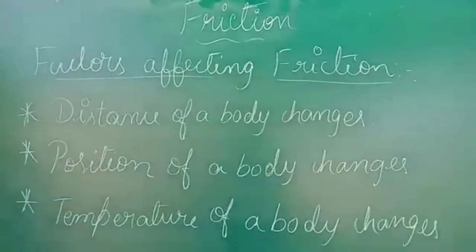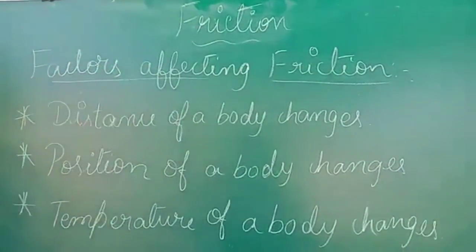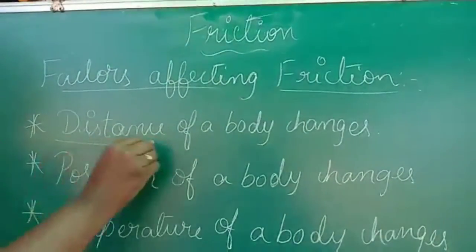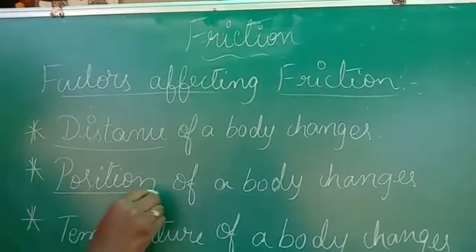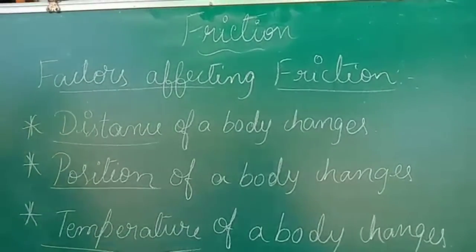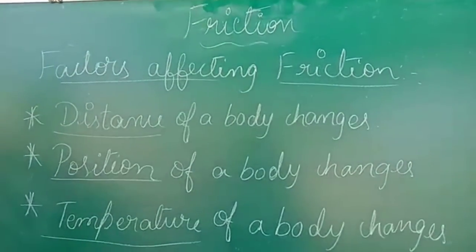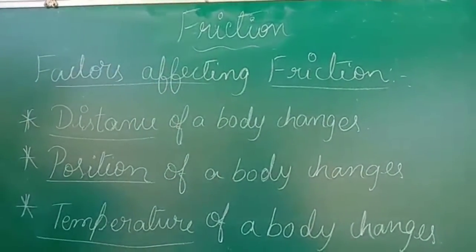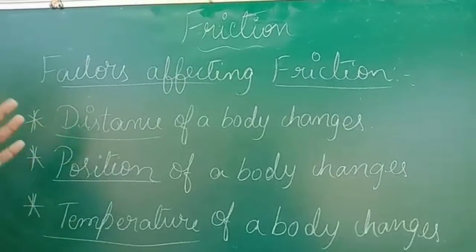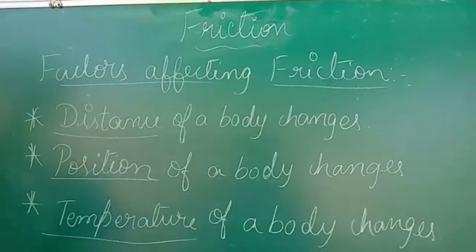So next we'll move on to the factors affecting friction. Okay, so which are the main factors affecting friction? One is the distance, the next one is position, and the other one is temperature. So these three are the main factors affecting friction. Now, distance of a body changes. So here this friction is almost equivalent to the force applied on an object.